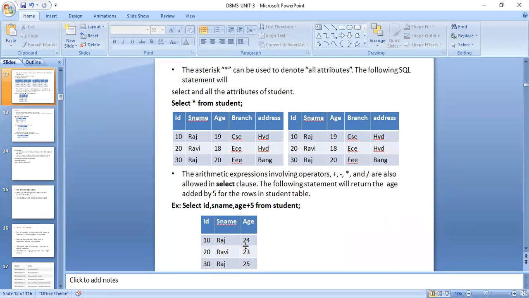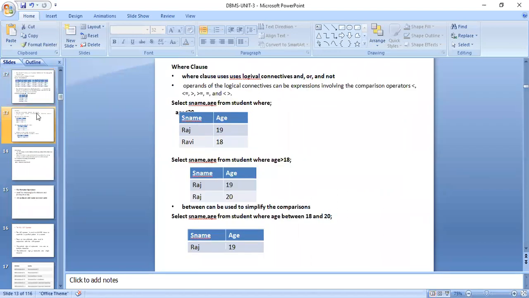Coming to the next slide. Now we are seeing the where clause. The where clause uses logical connectives like and, or, and not. And is like an N shape, or is like an E shape, and not is like an exclamation mark, one line and one dot down. The operands of logical connectives can be expressions involving comparison operators like less than, greater than, equal to, not equal to, greater than or equal to, less than or equal to, and so on.